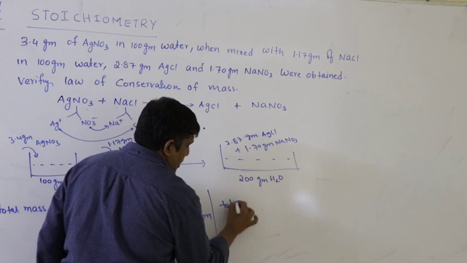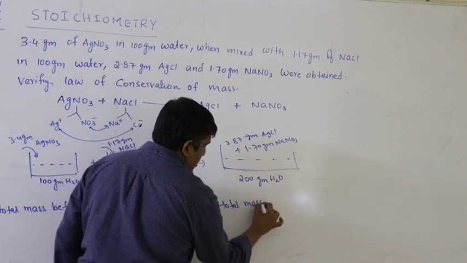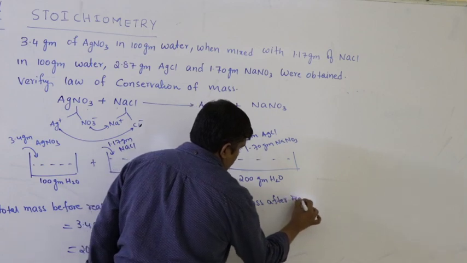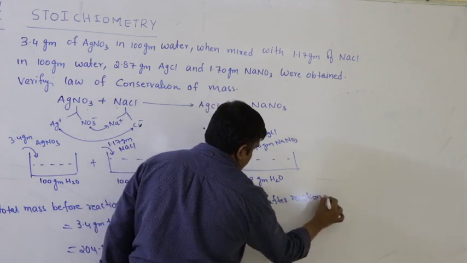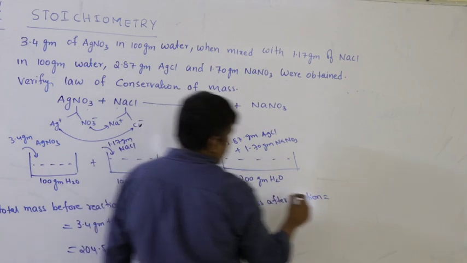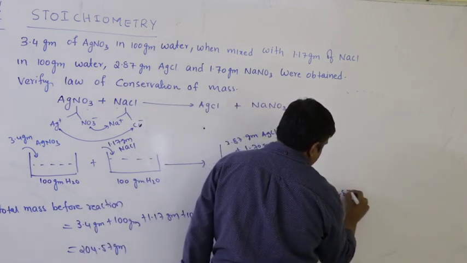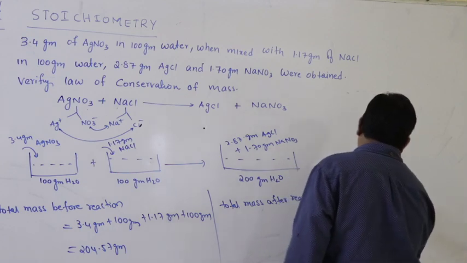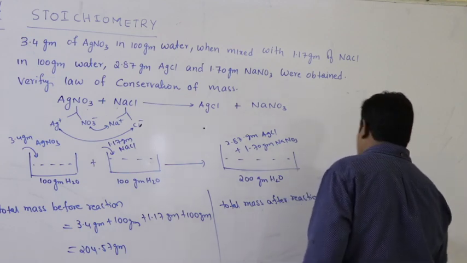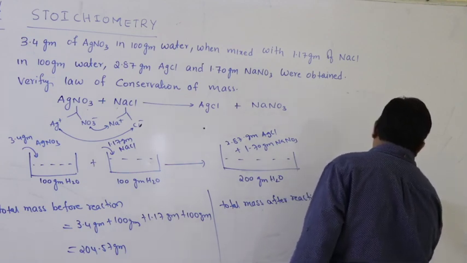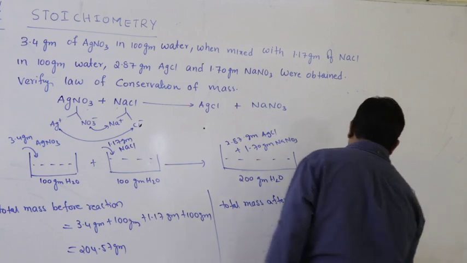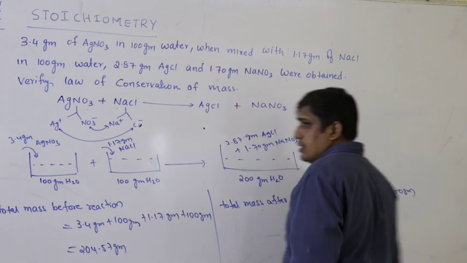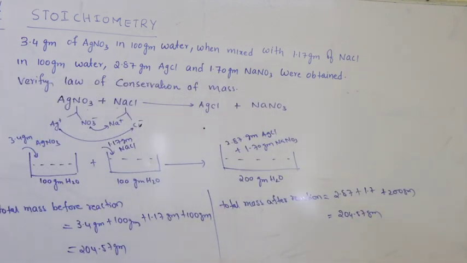Total mass after reaction, mass of the products: 2.87 grams of AgCl plus 1.7 grams NaNO3 plus 200 grams of water. So you should get around the same thing, 204.57 grams.